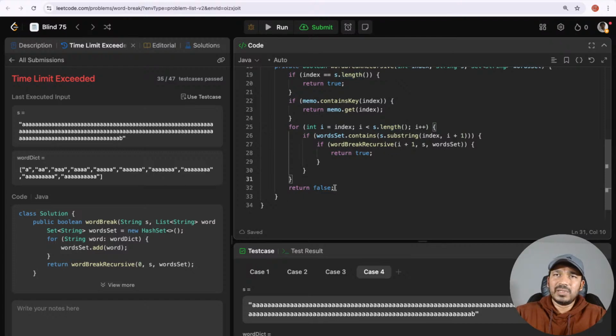Okay, here before returning, I can add it to memo.put. For this particular index, for the current index, I am returning it as false. I can return it as false, and then I can just do it as memo.get index.